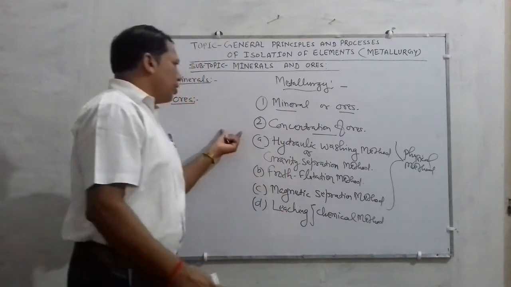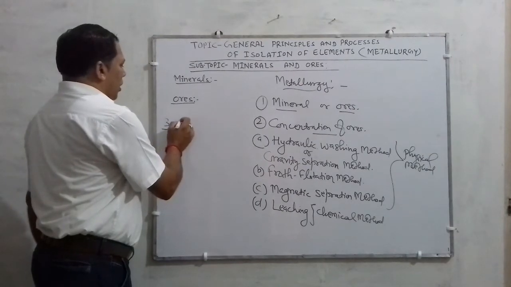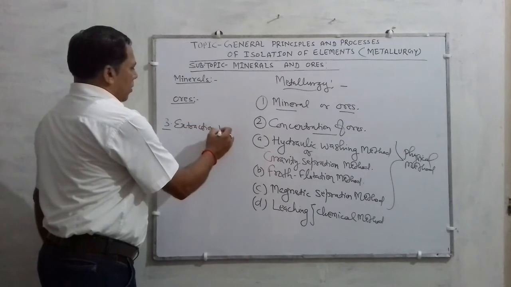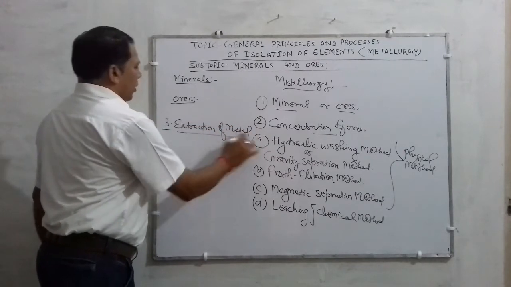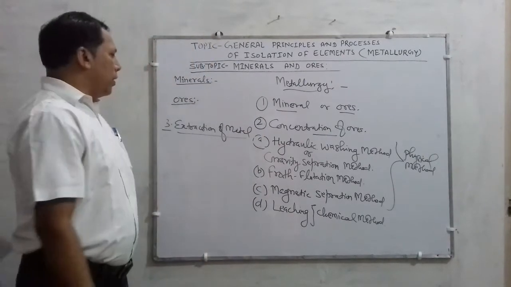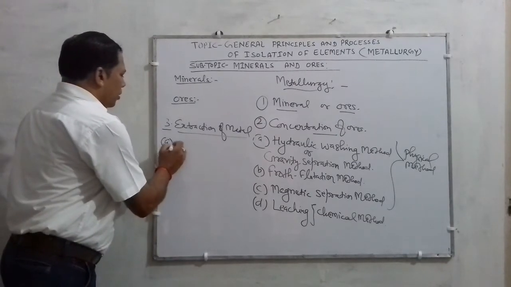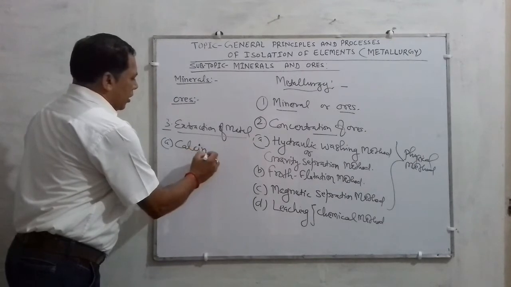The next step which we use in metallurgy is the extraction of the metal. In extraction of metal, there are also some specific processes utilized, in which the first process is called calcination.